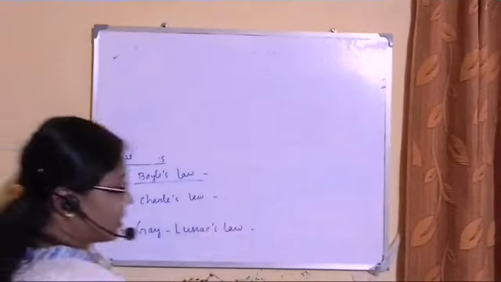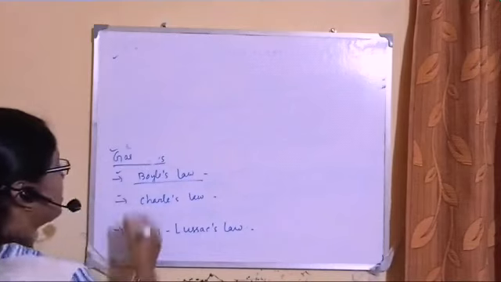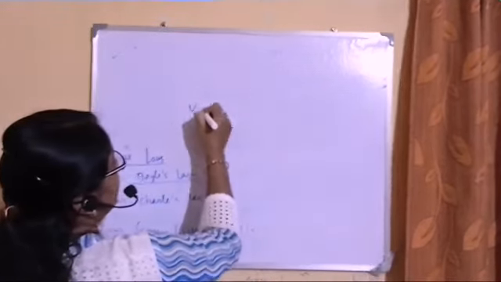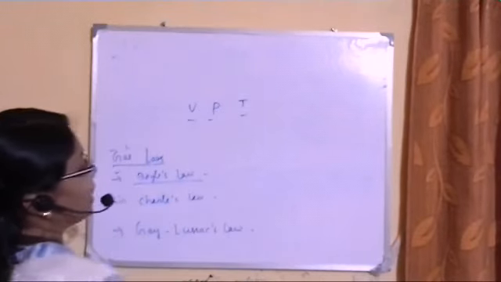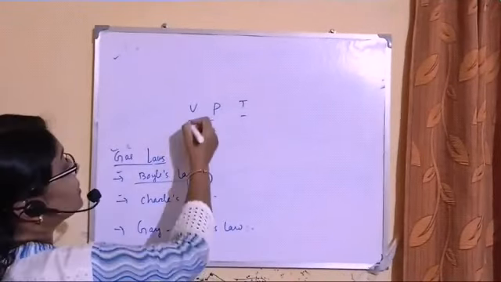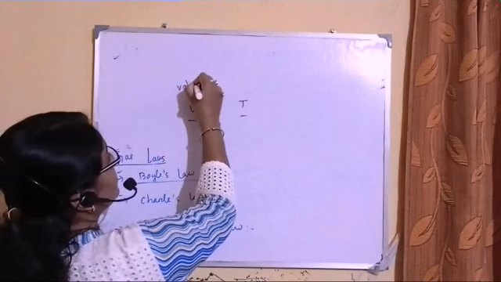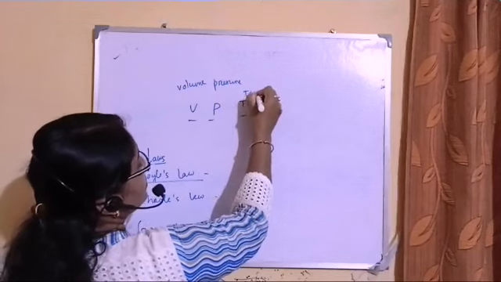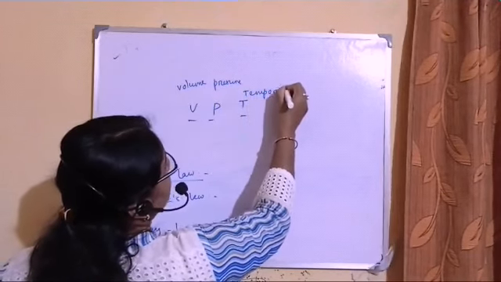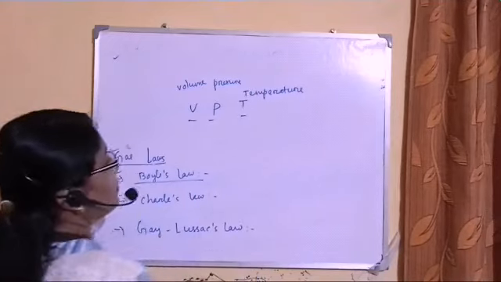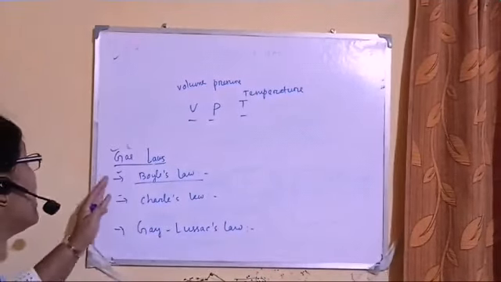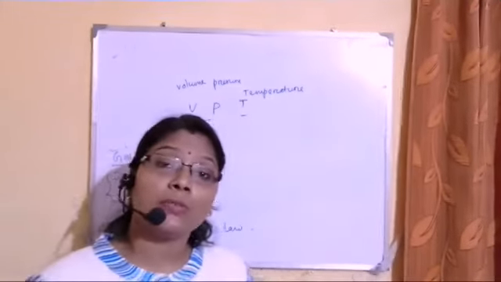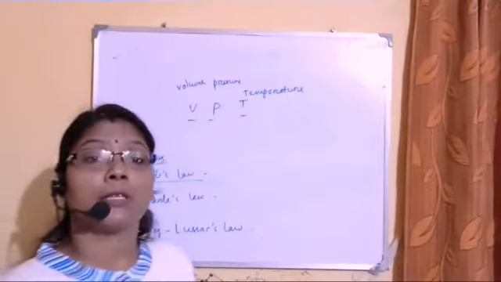So the first gas laws, remember, in short you can remember them like this: P, V, T. Three parameters here: volume, pressure, temperature. These three gas laws will give us the relations between any two parameters by